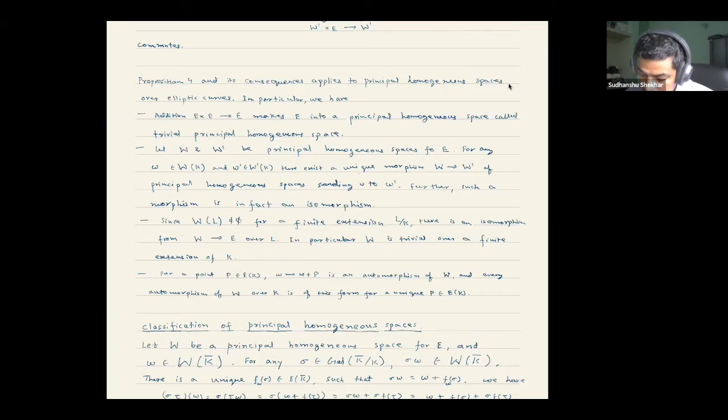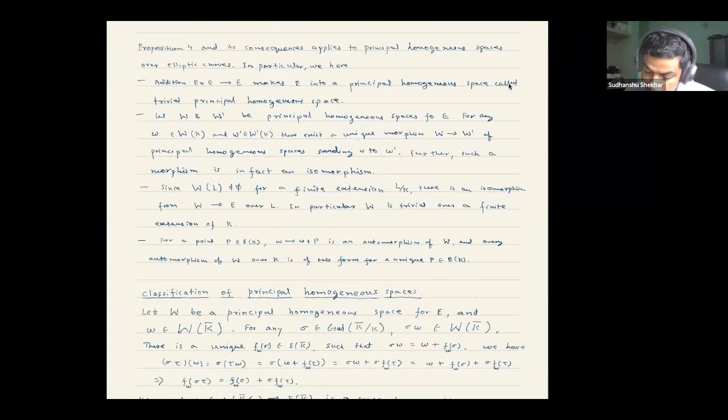Also, if W and W prime are two principal homogeneous spaces for E, and if you choose points in W(K) and W prime(K), then there will be a unique morphism of principal homogeneous spaces taking W to W prime, which takes the point small w to the chosen point of W prime.